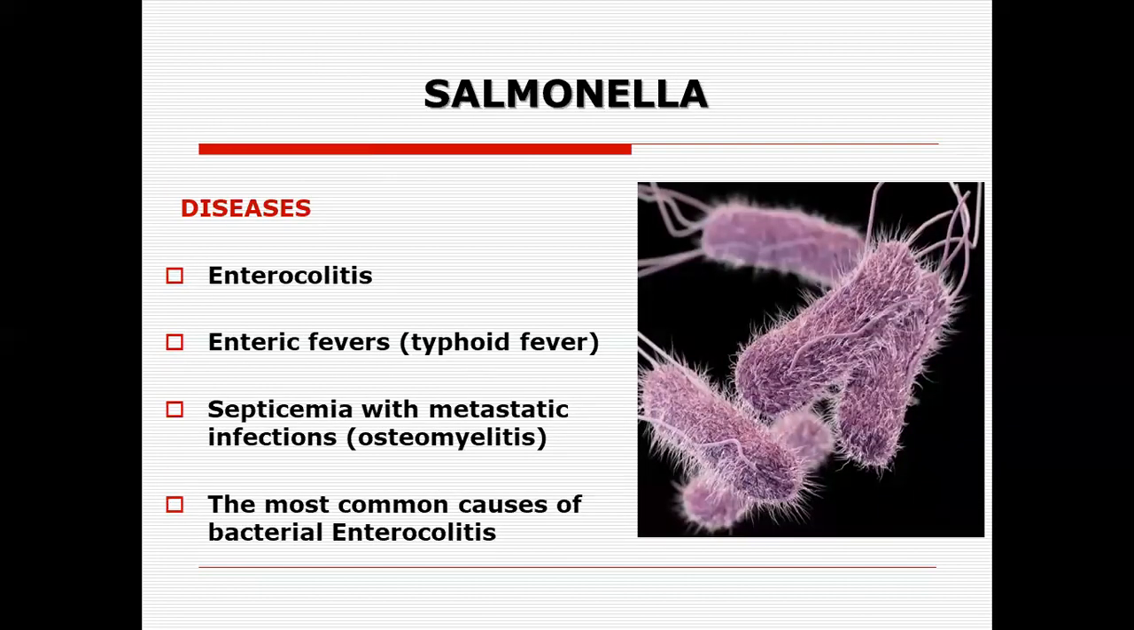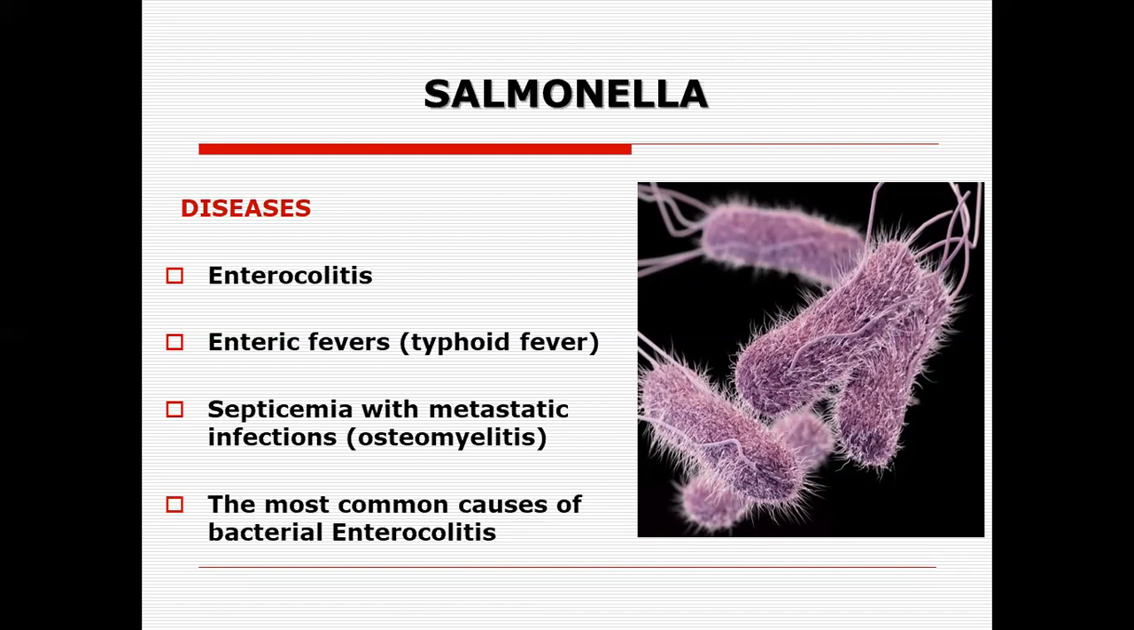Now we move on to the other important genus, which is again a gram-negative rod. It's a facultative anaerobe. It makes a capsule, and it causes diseases like enterocolitis. It causes enteric fever, what we call typhoid fever. It causes septicemia with metastatic infections, particularly the organism lodges in the bones and causes osteomyelitis. And this is the most common cause of bacterial enterocolitis. We have the organisms Salmonella typhi, Salmonella paratyphi A, B, C, and the non-typhoidal Salmonella belong to this group.